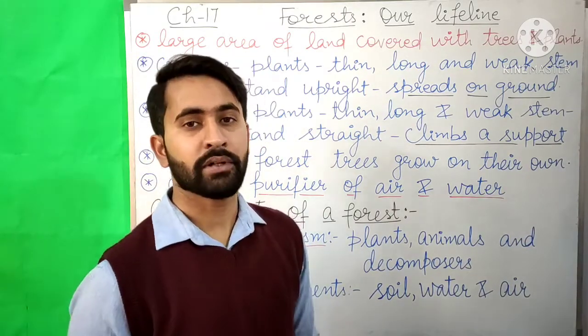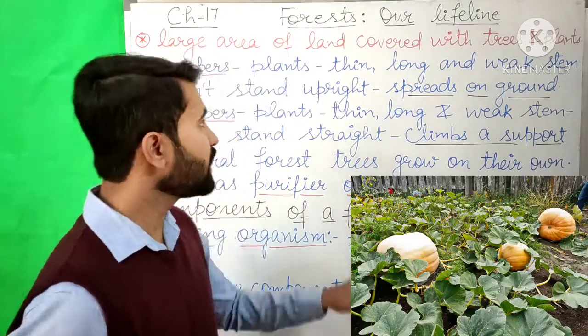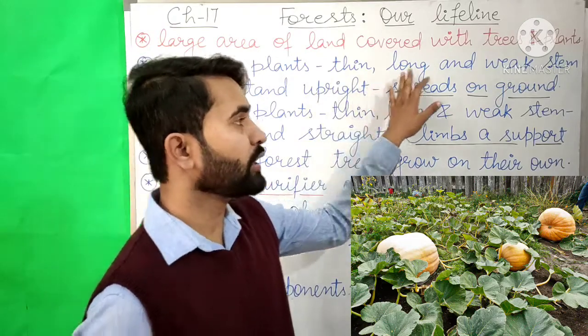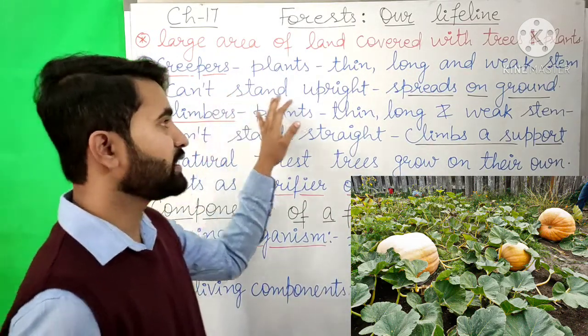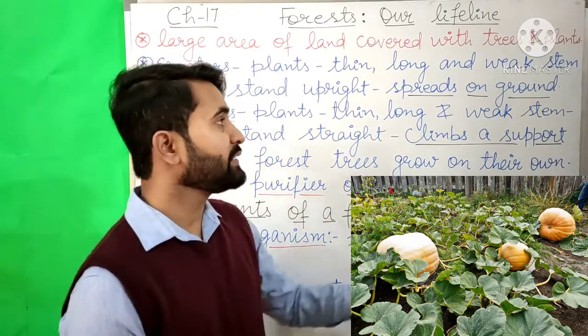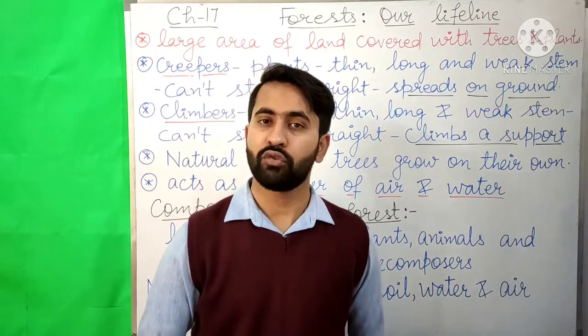So do you remember what creepers and climbers are? Creepers are plants that have a thin, long and weak stem and they cannot stand upright, meaning they cannot stand straight, and they spread on the ground like pumpkin and watermelon.